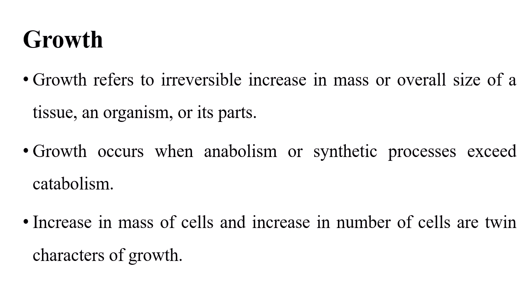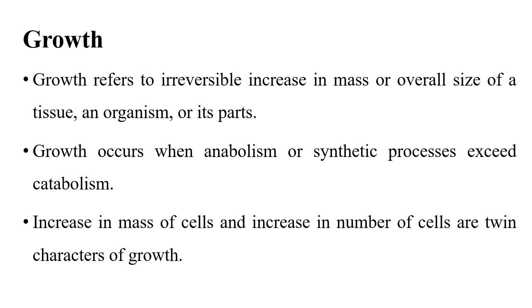It is an irreversible increase in the mass of a tissue of an organism or its part. Growth occurs when anabolism or synthetic processes exceed catabolism. Anabolism means any growth or synthesis process, and the process of synthesis exceeds catabolism or breakdown.